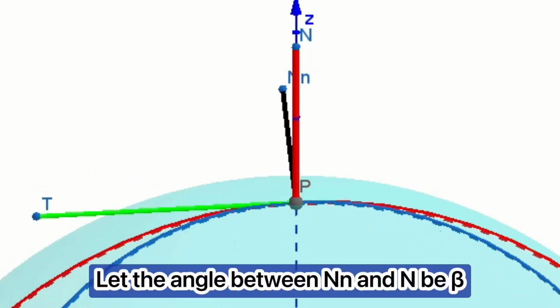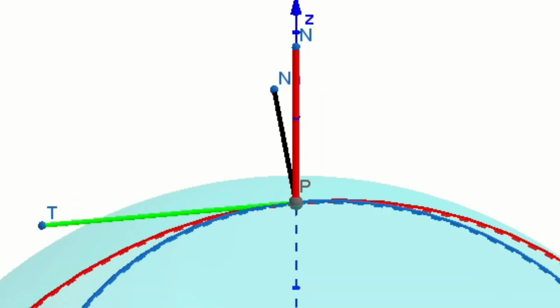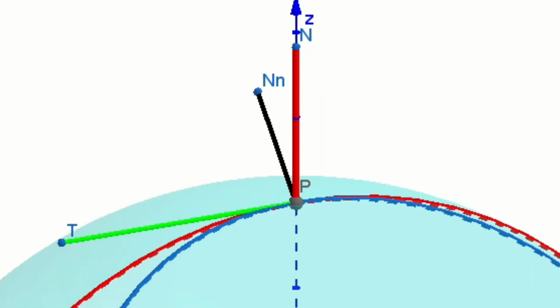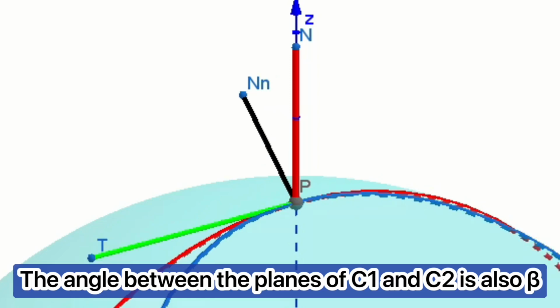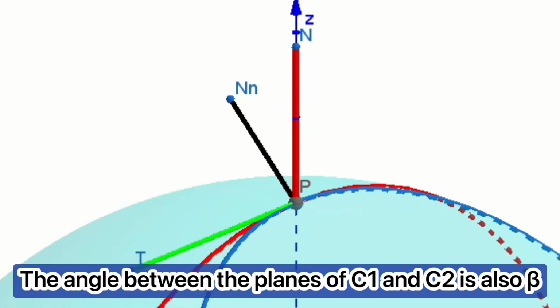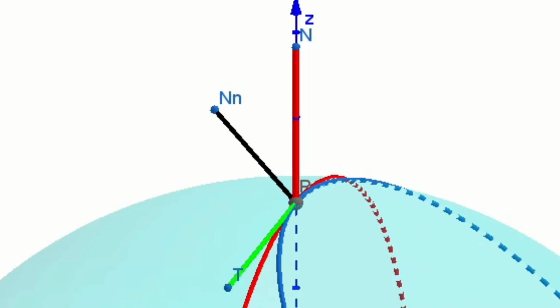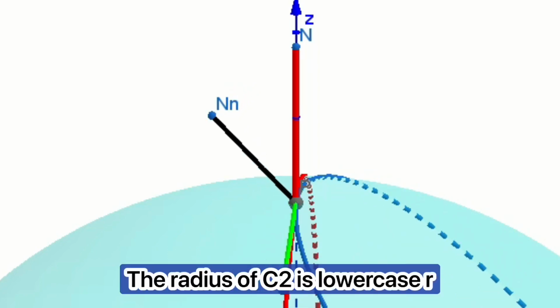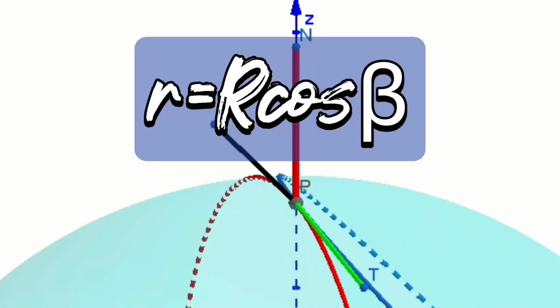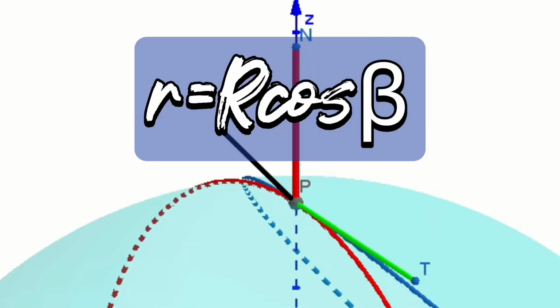Let the angle between NN and N be beta. So obviously, the angle between the planes of C1 and C2 is also beta. If the radius of C1 is capital R, the radius of C2 is lowercase r, so r equals R cos beta.